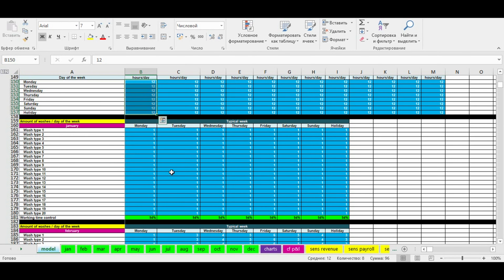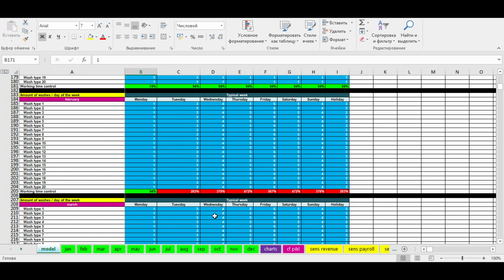Now it's time to enter the amount of different types of car washes per day of typical week of every month of typical year. Earlier, we set the working hours and duration of each type of car wash. This gave us an opportunity to create a time limitation system. How it works? We enter the amount of car washes per day. While we are entering the quantity of car washes, we can see the occupancy of working hours, and also we can see the red warning if we exceed the working time. Just have a look.